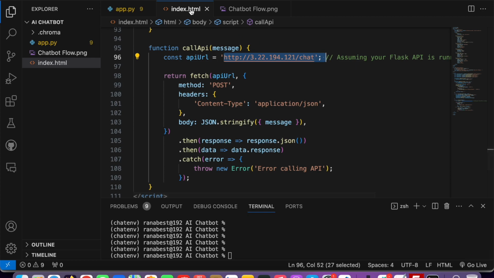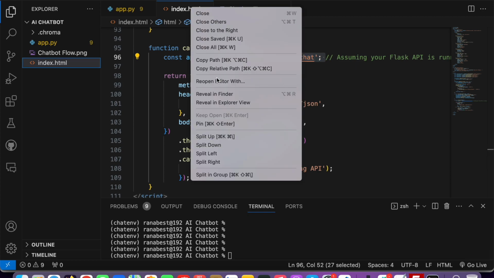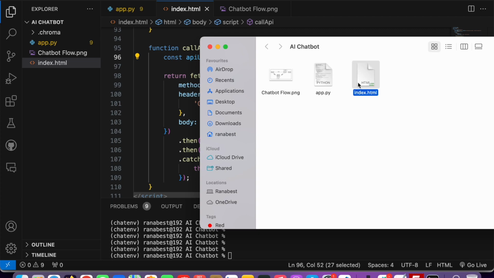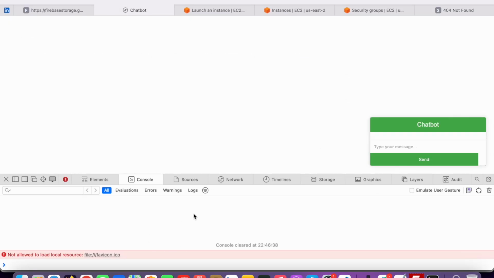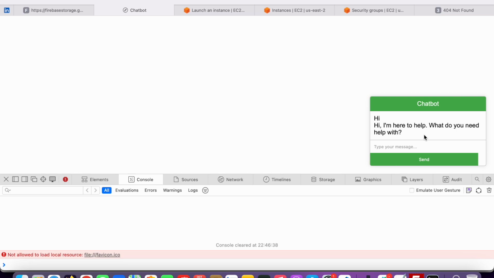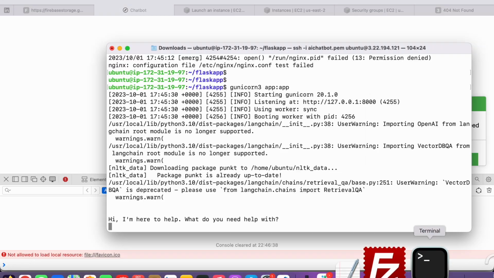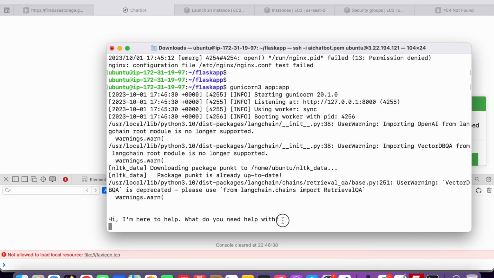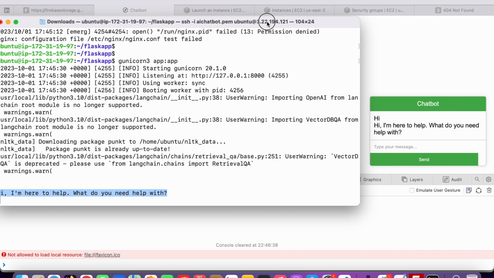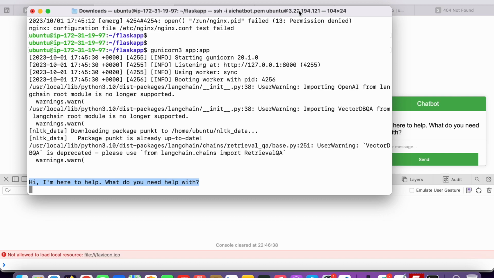So just go to your index.html file and double click to run it. So we are here. Just type any question, hi, anything, and send it. You see, our server is running. This is so amazing. And you can see it is also printing this message in the console. So I hope you are getting it. This is now running publicly.